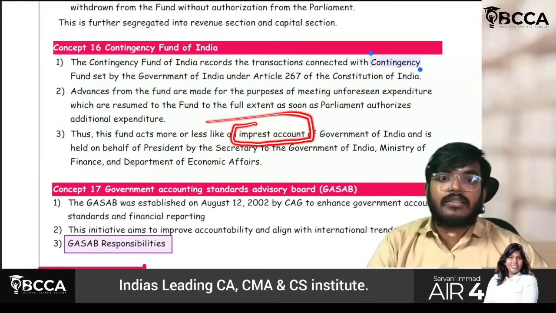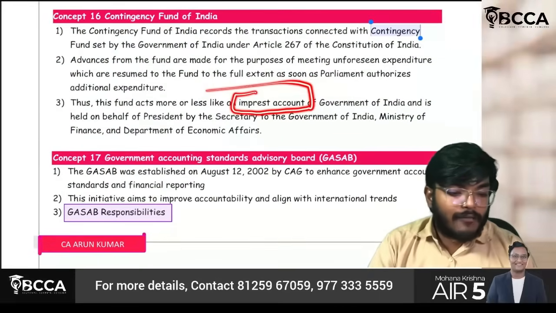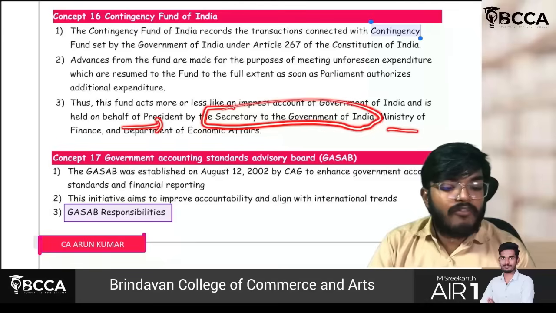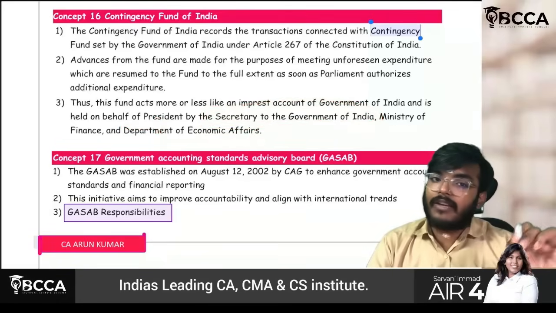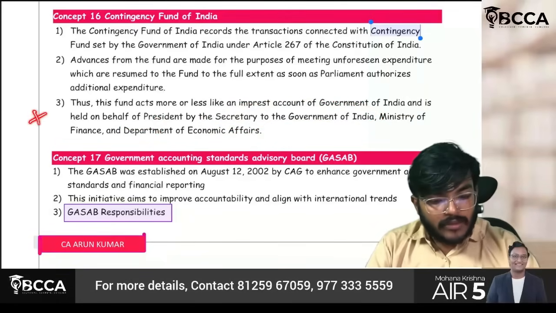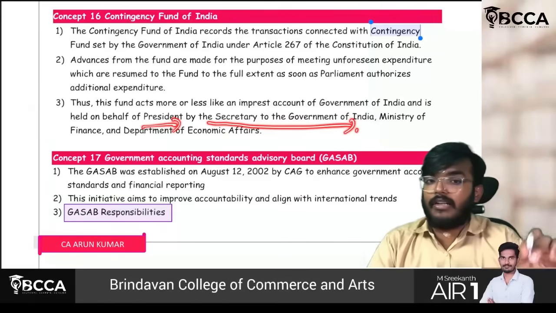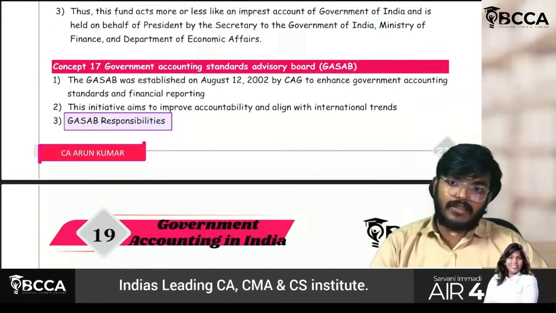Okay. Yes. It is held on behalf of the President by the Secretary to the Government of India, Ministry of Finance and Department of Economic Affairs. They may ask an MCQ. It will be held on behalf of the President by the Secretary to the Government of India. Okay, fine, sir. Understood.